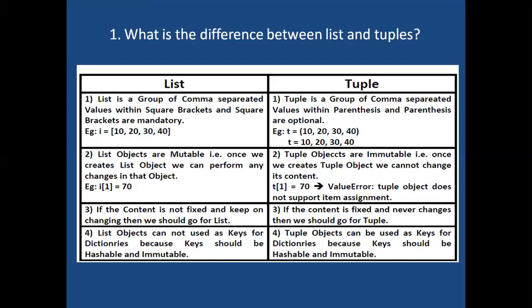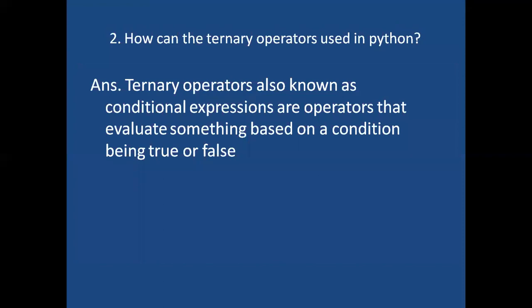Next question, how can ternary operators be used in Python? Very important. Ternary operators, also known as conditional expressions, are operators that evaluate something based on a condition being true or false. Based on the condition, it can be evaluated. I will show an example for this.